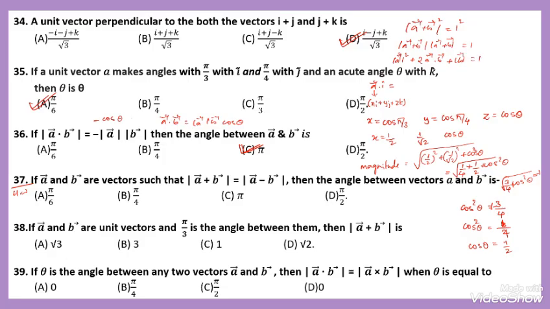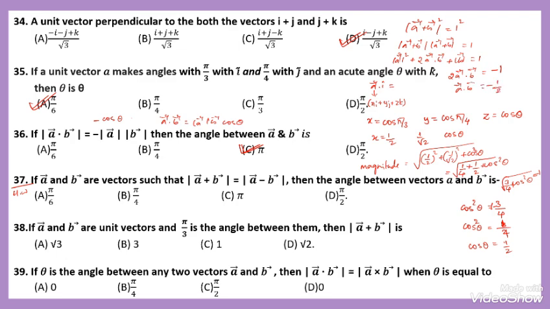Here 1 square plus 1 square becomes 2, so 2 into vector A dot vector B is equal to 1 minus 2, which becomes minus 1. Vector A dot B is equal to minus 1 by 2.